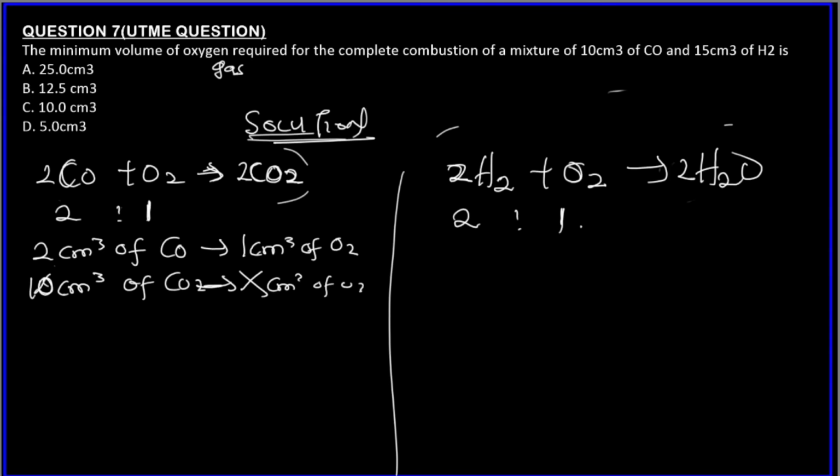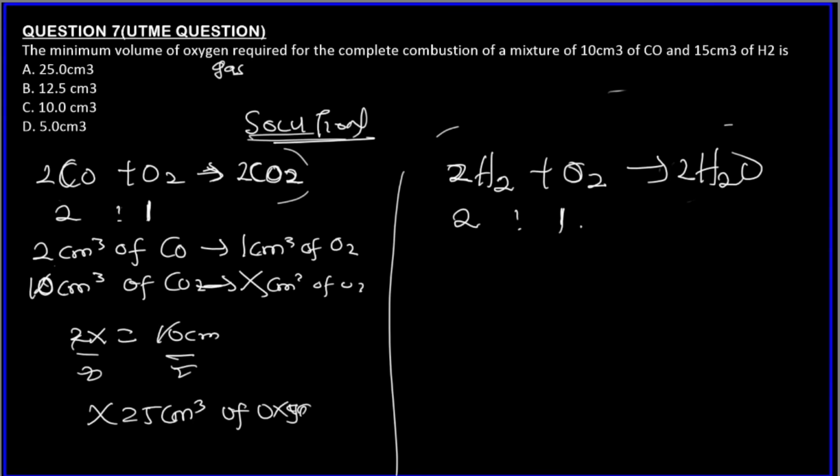So we have 2 times x, 2x equals 10 times 1, 10. So x equals 5 centimeter cube of oxygen. Let's solve for the second one and see if it will give us 5 too.